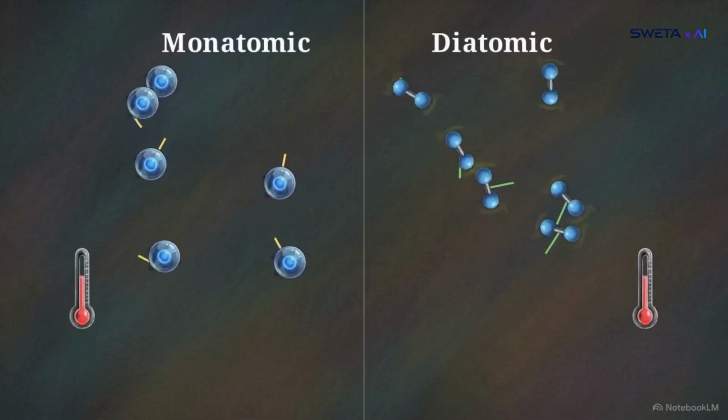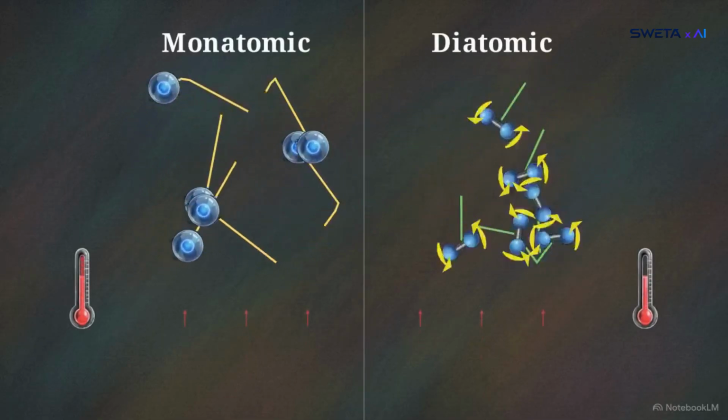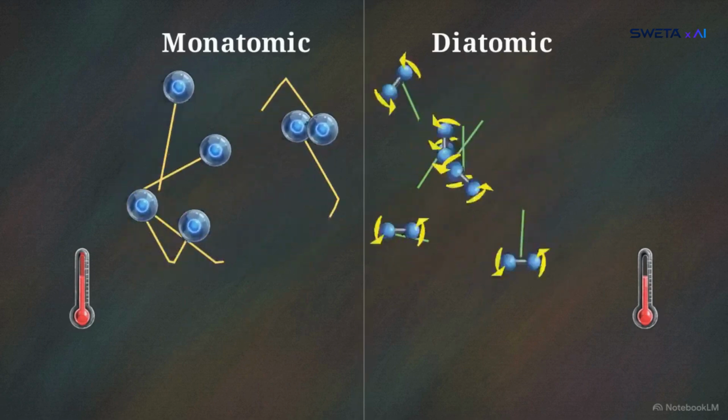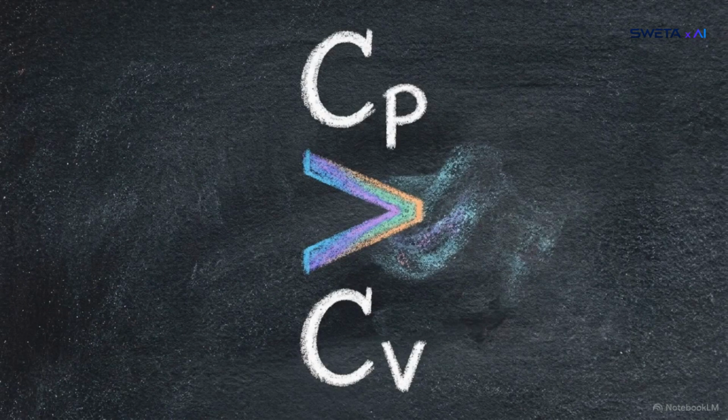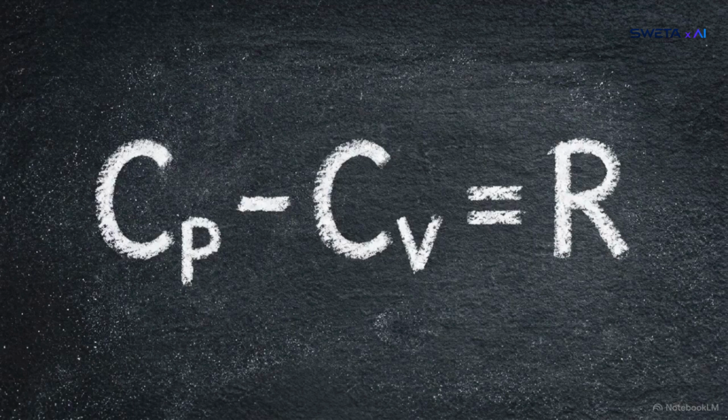A diatomic gas can hide extra energy in its rotations, meaning it takes more heat to raise its temperature compared to a monatomic gas. This is why the specific heat at constant pressure, Cp, is always larger than the specific heat at constant volume, Cv. Despite these differences, Mayer's relation, Cp minus Cv equals R, proves that for all ideal gases, the difference between these two specific heats remains a universal constant.